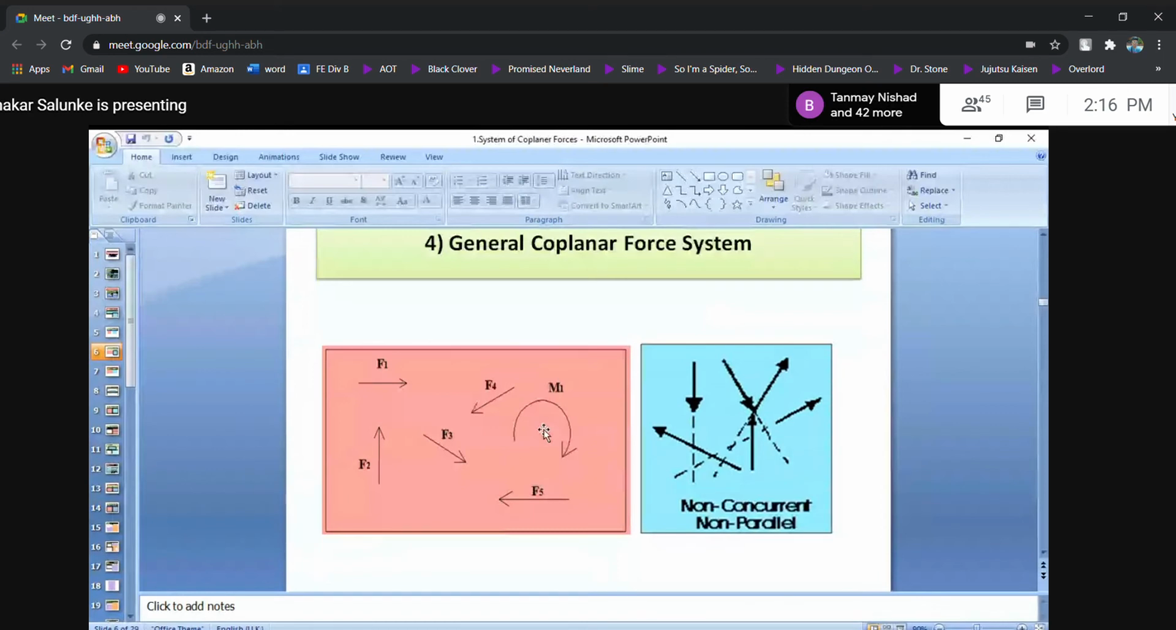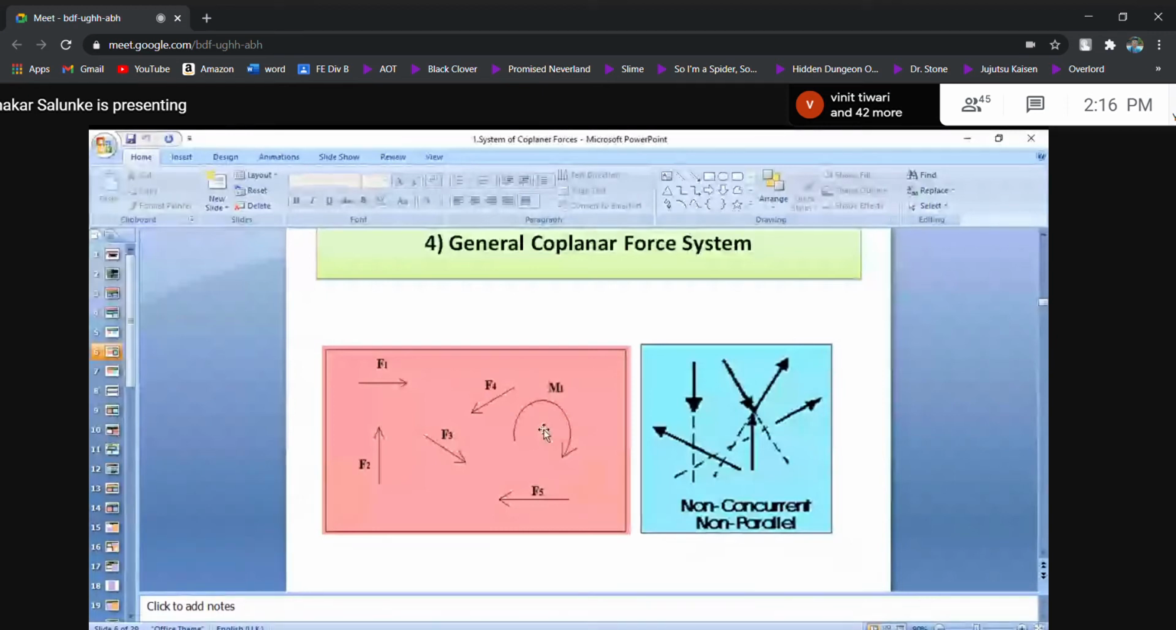Hardly 10% is related to non-coplanar forces. Please remember, 90% of the quantum of engineering mechanics is related to coplanar, just 10% is related to the non-coplanar force system. So be cautious, and because of that reason, we are dividing coplanar and non-coplanar separately.